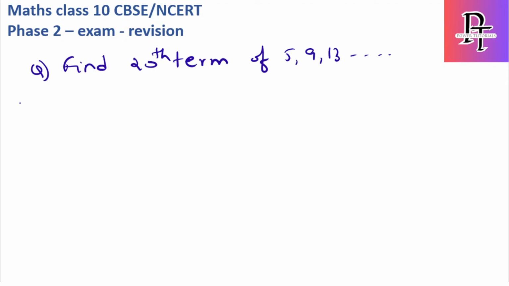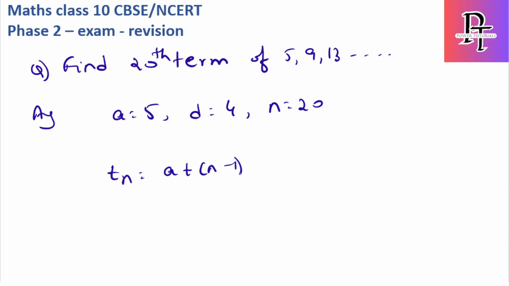So again, for any AP question, first we need to write the values. The a value is 5, which is the first term. The d value is the difference, which is 9 minus 5, which is 4. And the n value that I have mentioned here is 20. They are asking Tn. So substitute the values into a plus n minus 1 into d.